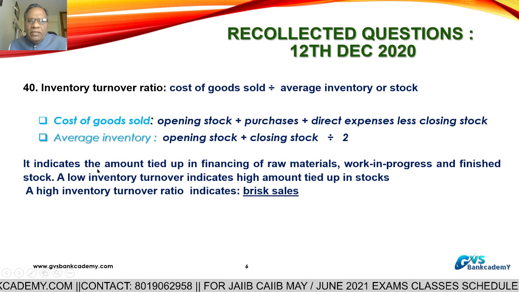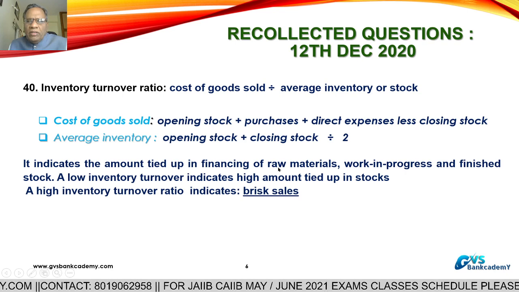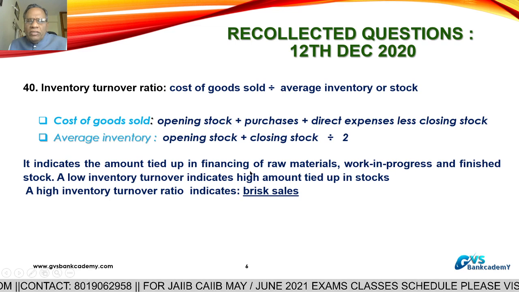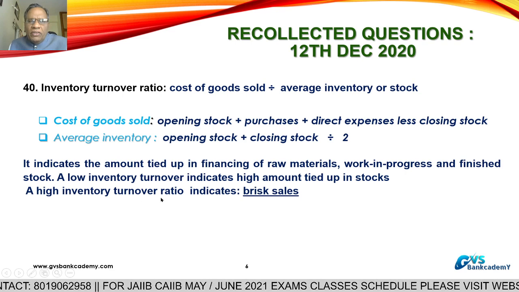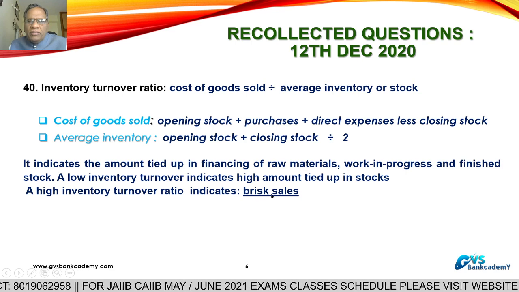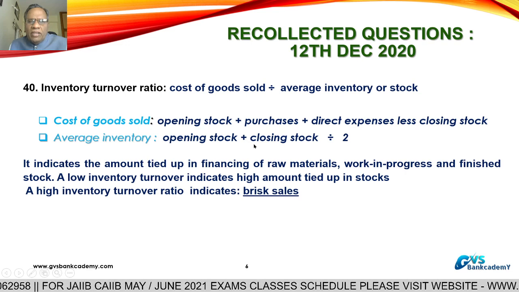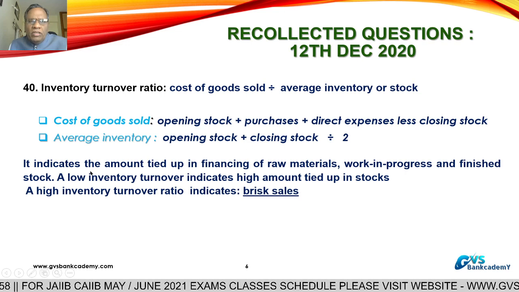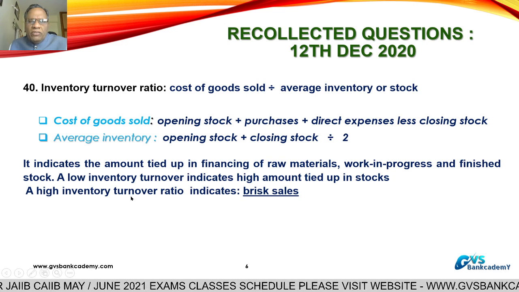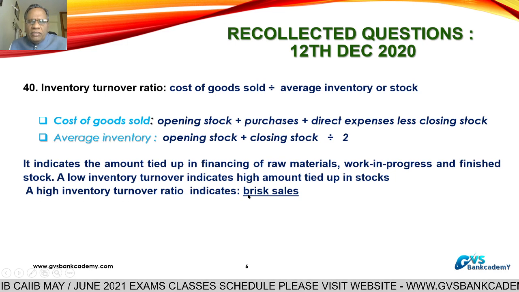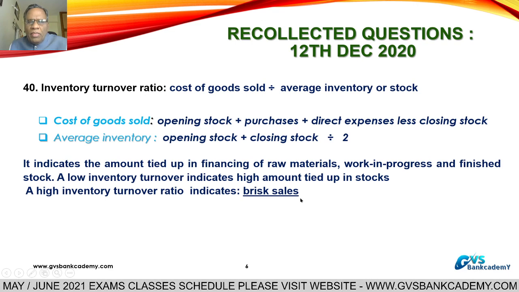It indicates the amount invested in financing raw material, work in progress and finished goods. A higher inventory turnover ratio indicates brisk sales, meaning sales are high, so the amount invested in stocks is less.